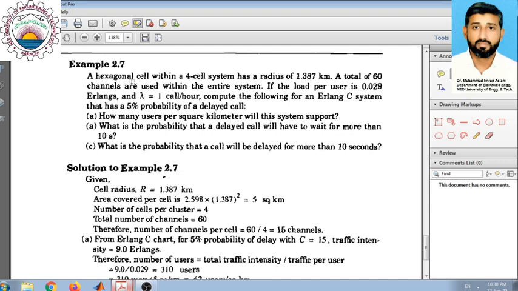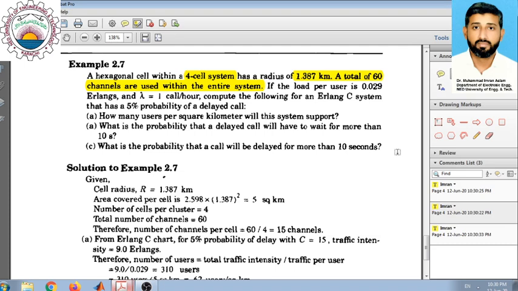So the problem states that a hexagonal cell with a 4 cell system has a radius of 1.387 kilometers. So this is the radius, and we have a 4 cell system, and for this particular system a total of 60 channels are used within the entire system. So there are only 60 channels which are allocated, and we have to divide those channels in the frequency reuse pattern in the cluster.